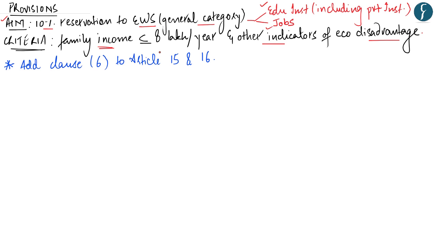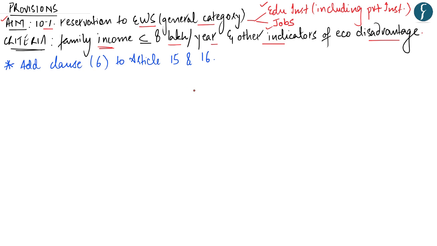Now, the bill in its current form does not specifically mention what these indicators would be, but the 3-4 parameters which the government has been mentioning in the last 2 days are firstly that the family income should be less than 8 lakh a year, along with other parameters like the size of the agricultural land, the size of the house they own or the plot they own, etc.